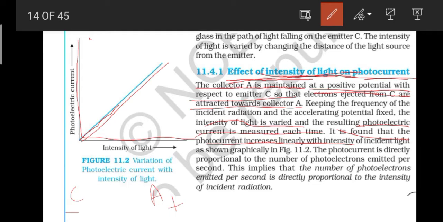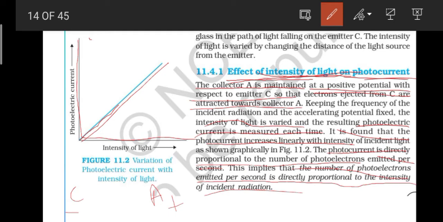So photoelectric current is directly proportional to the intensity of light. It is also written that the photocurrent is directly proportional to the number of photoelectrons emitted per second, and from this we understand that the number of photoelectrons emitted per second is directly proportional to the intensity of incident radiation. I hope you have understood these things.